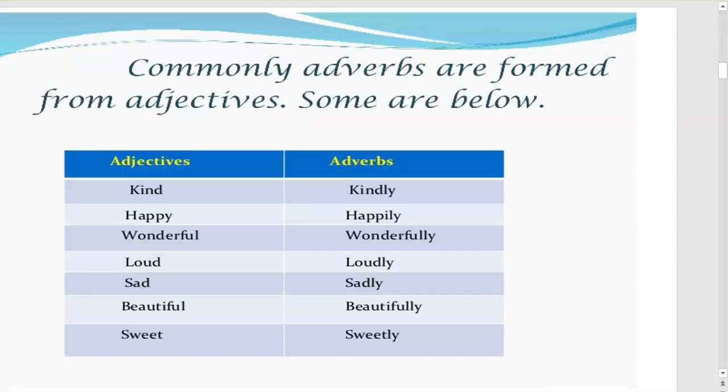When you have an adjective, we commonly form adverbs from the adjectives. Like if we say he is a kind boy, she is a happy girl, this is a wonderful scene, then kind, happy, wonderful, loud, sad, beautiful are all adjectives. But we can form adverbs from these adjectives by adding ly at the end of the word. That is, kind becomes kindly, happy becomes happily, wonderful becomes wonderfully, loud becomes loudly, sad sadly, beautiful beautifully, sweet sweetly.